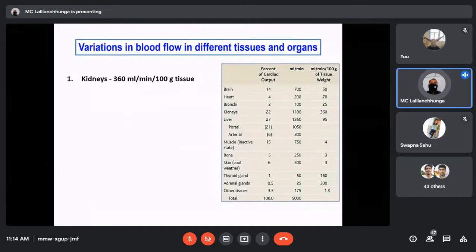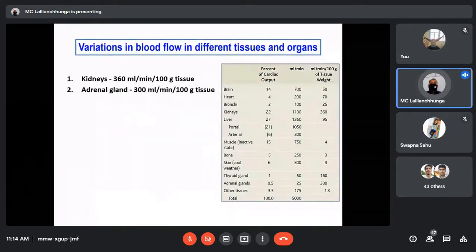The first one here is the kidney. The amount of blood received by the kidneys is around 360 ml per minute per 100 gram tissue. What about the adrenal gland?